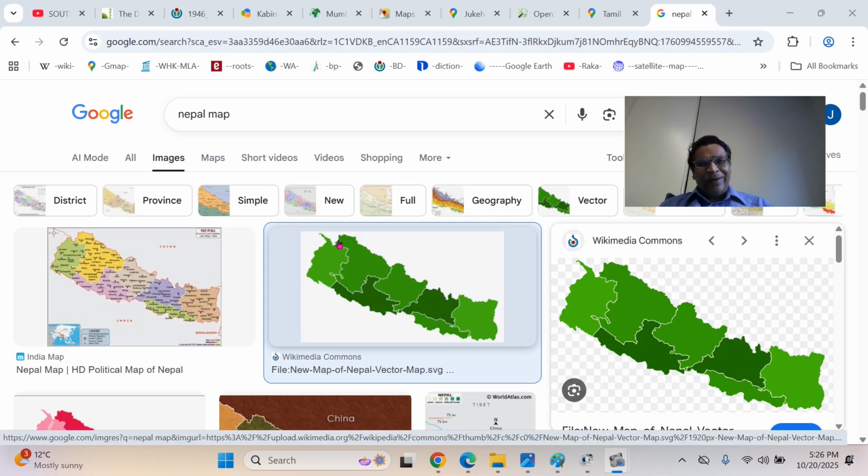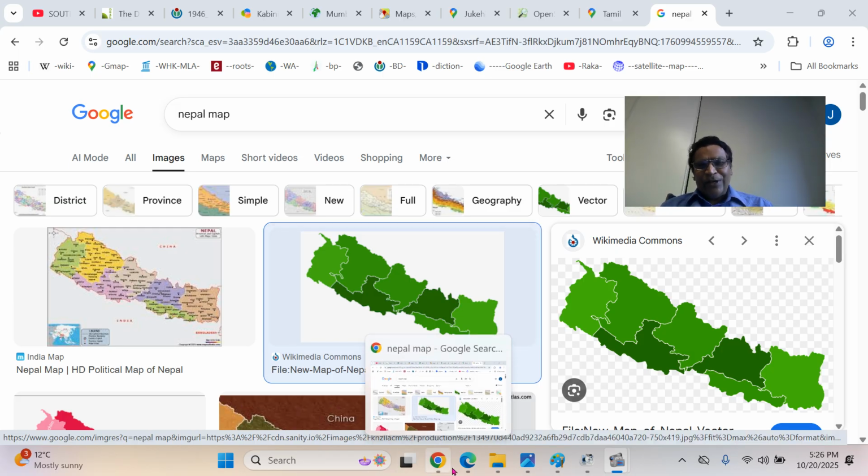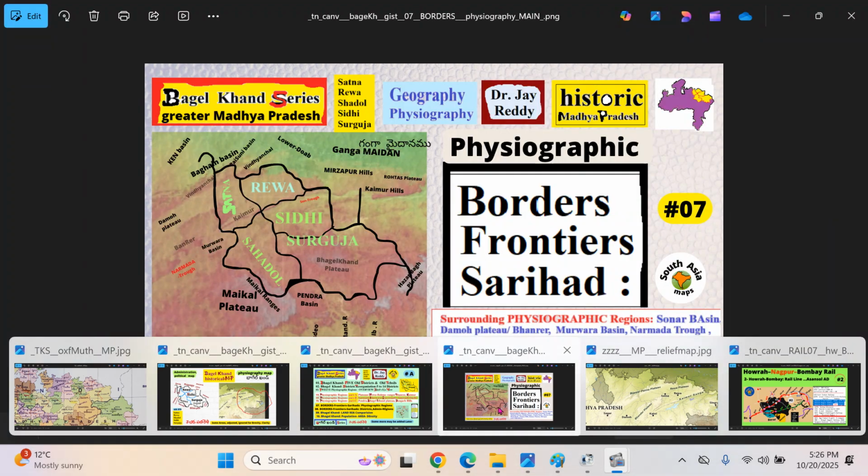Where the river Mahakali comes and ends, where the river Karnali becomes the Gagra river, that becomes Sarayu, Gandak river, all these things, orientation is very difficult. Whereas the rest of India I can orient very easily because that gap is not there. It's like you write a sentence on one page, you can easily grasp it. If you split that into 2 pages, it is difficult. If it is 10 words and you put them on 10 different pages and start reading, it is difficult to grasp. That's how the mind works. So this presentation fills that gap.